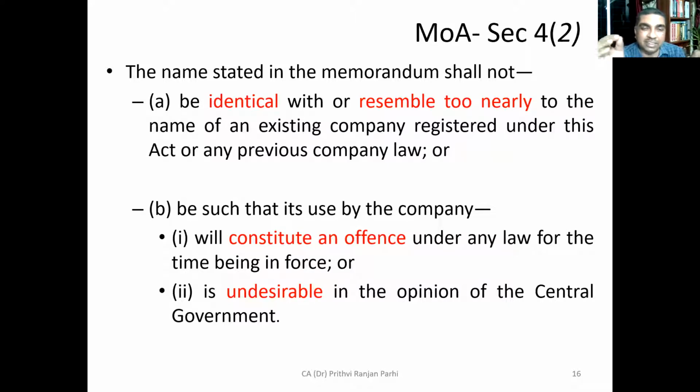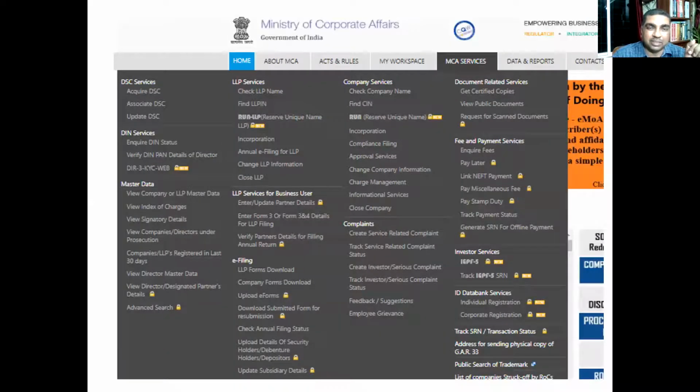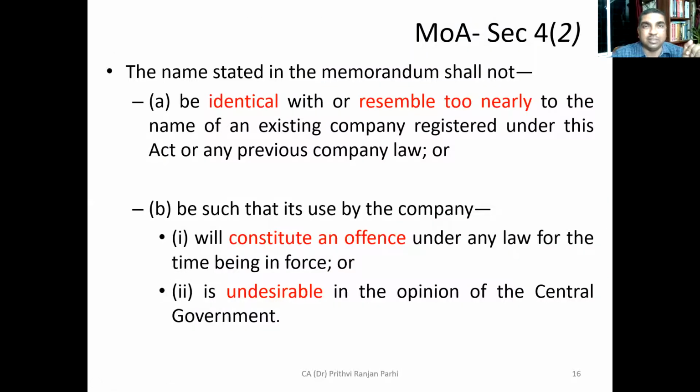If the name is undesirable in the opinion of the central government, one should not apply for that name, and it should not be such a name that it will constitute an offence. Let us say the use of certain terms, certain words, is prohibited. You are not supposed to use that, otherwise that will become an offence. So selection of a name is an important concept.